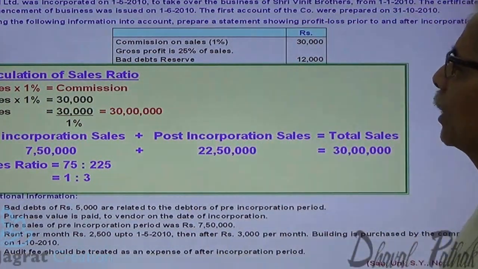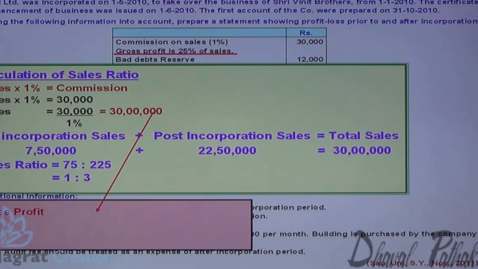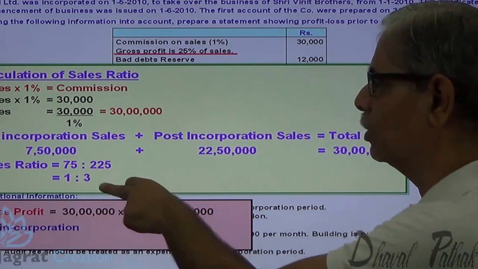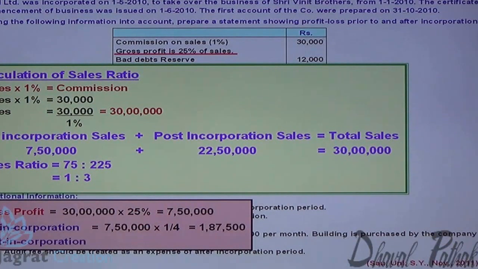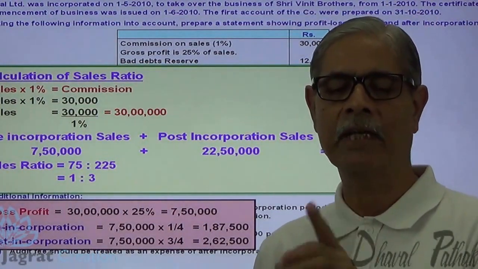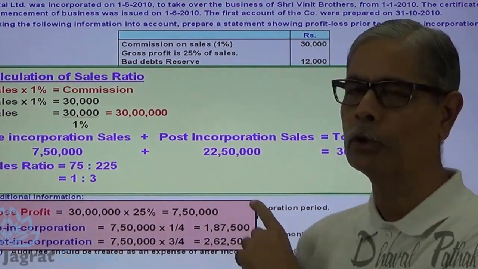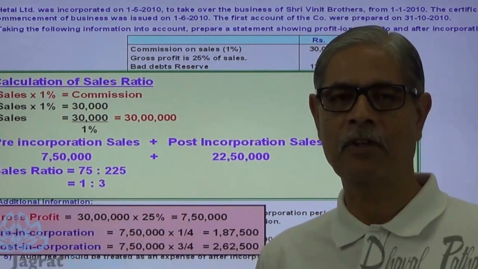Now you are told that the gross profit is 25% on sales. So 30 lakhs into 25%, this is the gross profit. Gross profit has to be distributed in the proportion of sales ratio. So 7,50,000 into 1/4 is the pre-incorporation gross profit, and 7,50,000 into 3/4 is the post-incorporation gross profit. This is how I have prepared 3 working notes. One wherein I have calculated time ratio. Second, I have calculated sales ratio. And here the bifurcation of gross profit is being made by me.